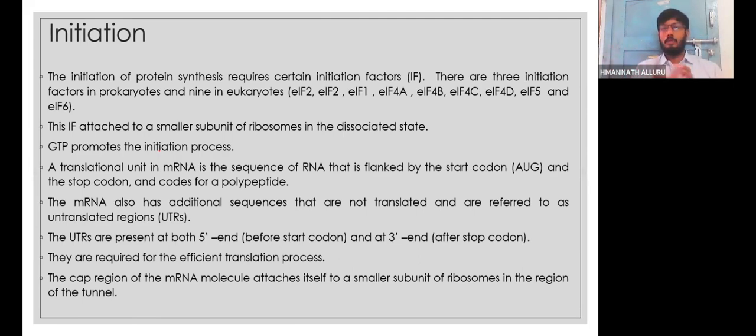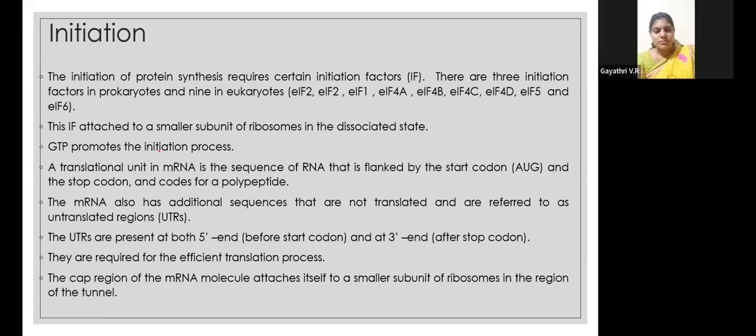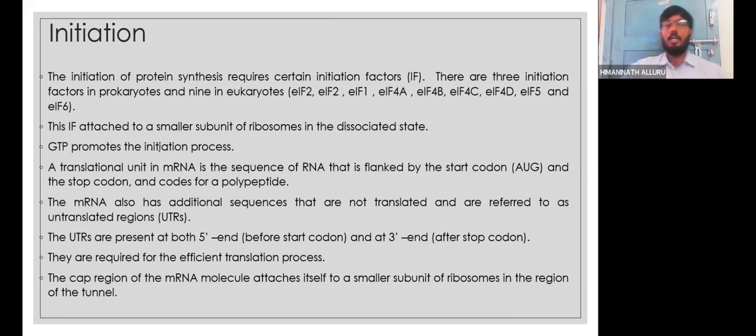Now the smaller subunit is bound to the mRNA. Now the initiation factor comes into action. The initiation factor, also called IF, is what we can say. There are around 9 initiation factors in eukaryotic organisms.